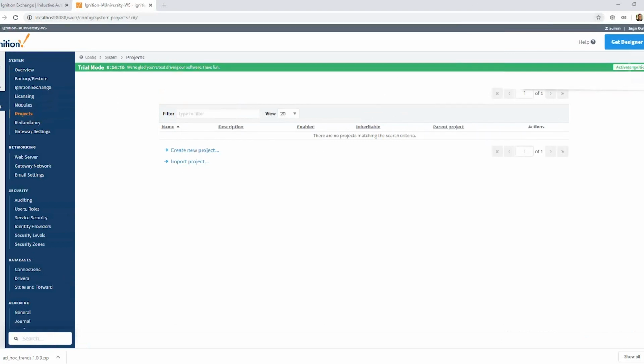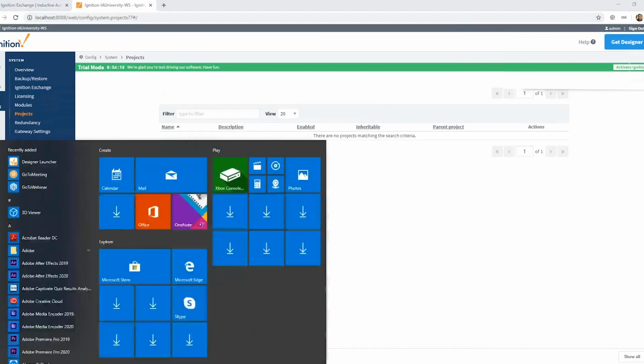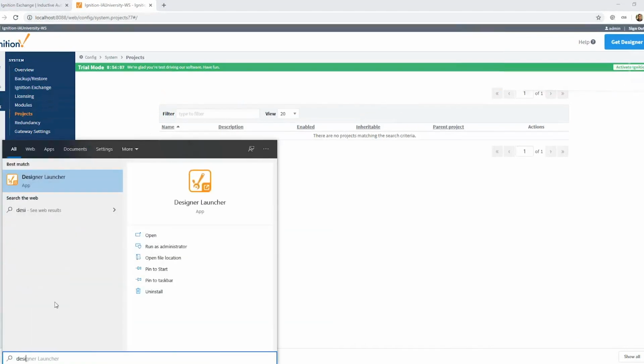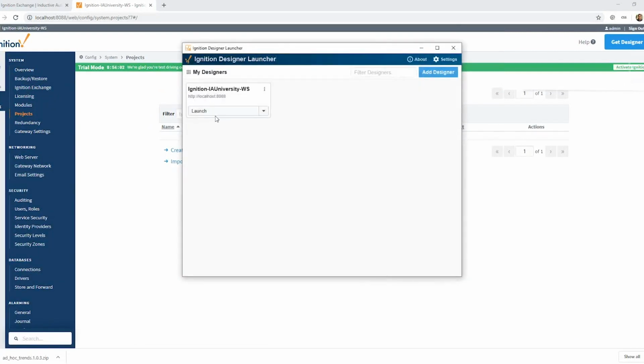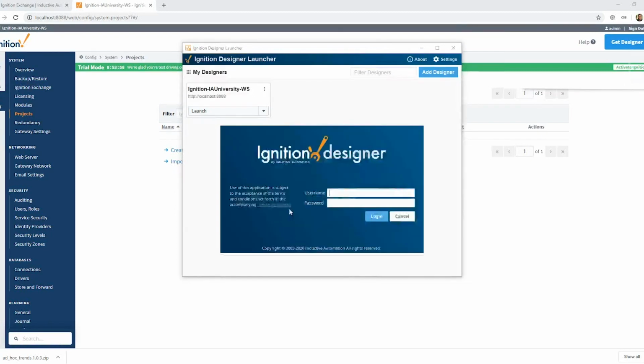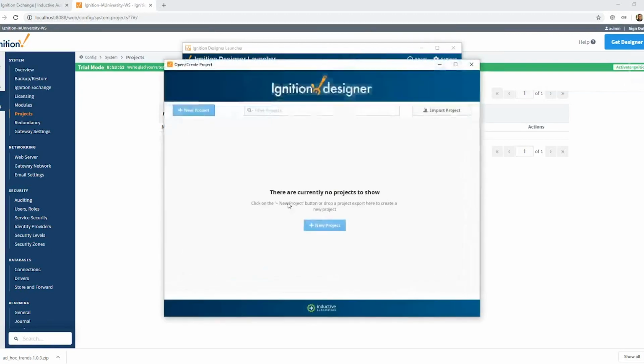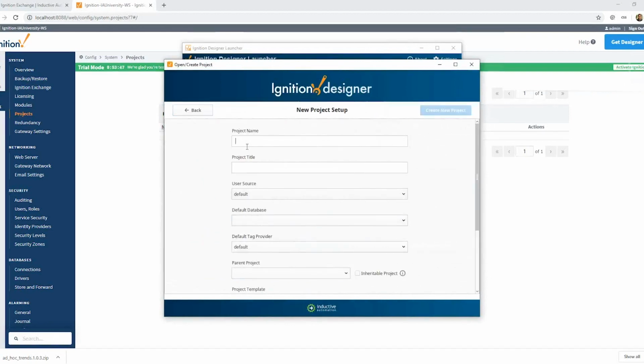The first thing we're going to do is launch the Ignition Designer to get started here. So we're going to use the Designer launcher. And with that, I connect up to my localhost gateway there. And as this starts up, I sign in. And like we said, there are no projects. I'm going to create a new project here. And we'll call this Exchange Demo. For my title, I'll go ahead and add a space there.